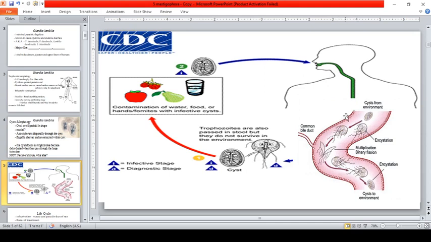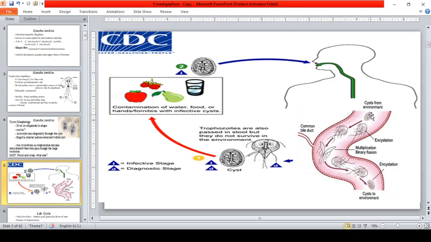When it reaches the small intestine, okay? It will excyst. So, bakit hindi sa stomach, guys? Because it must protect itself from the acidic stomach. So, in the small intestine, excystation releases the trophozoites. Okay?